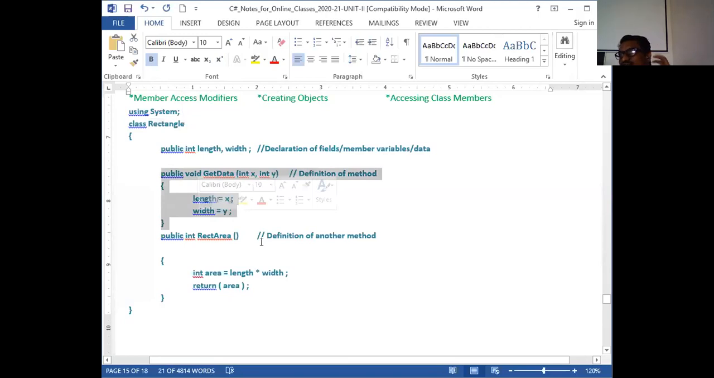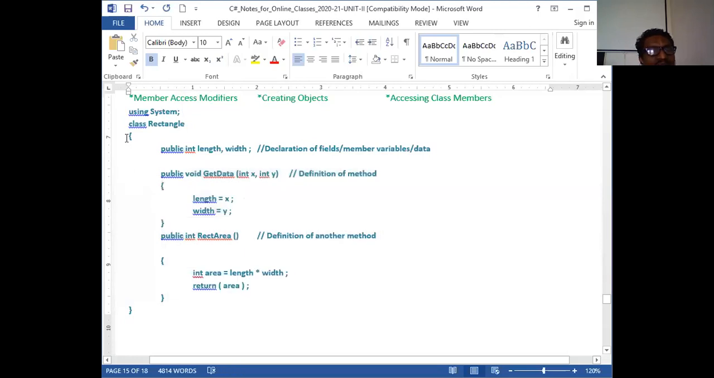Unless and until you know the length and width of that particular rectangle, you cannot do any further operation. What other operation can I do with this rectangle? I can find the area of that rectangle. That's all. So these are the two functions, methods I have written here. One is to read the data, that is, read the parameters, and then find the area of the rectangle. Therefore, this is data member and this is function.